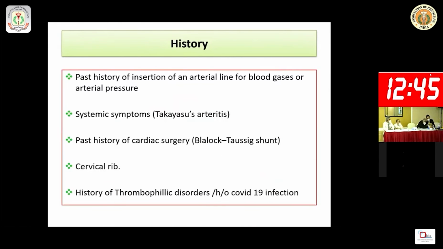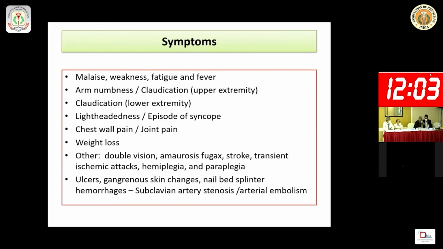What points are to be taken in the history when the patient comes with an absent left-sided radial pulse? Take the past history of insertion of an arterial line for blood gases or arterial pressure. There may be systemic symptoms, constitutional symptoms, that may be associated with arteritis or other vasculitis. Take the past history of cardiac surgery, any history of neck pain, claudication due to cervical rib, or any history of thrombophilic disorders. So you have to ask about the symptoms.